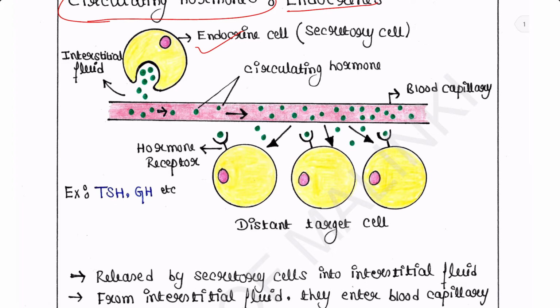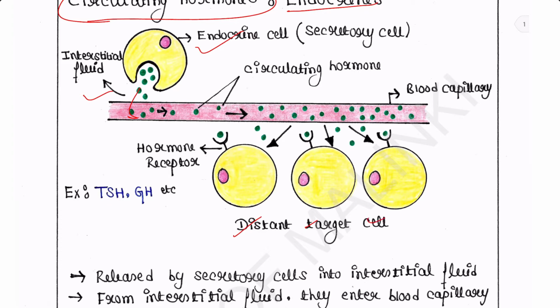And these hormones are released by the secretory cells into the interstitial fluid here. For the sake of your information, please note that interstitial fluid is found in the spaces around the cells. From the interstitial fluid, these hormones then get diffused into the blood capillary, right? Then they exert their effect on target cells.